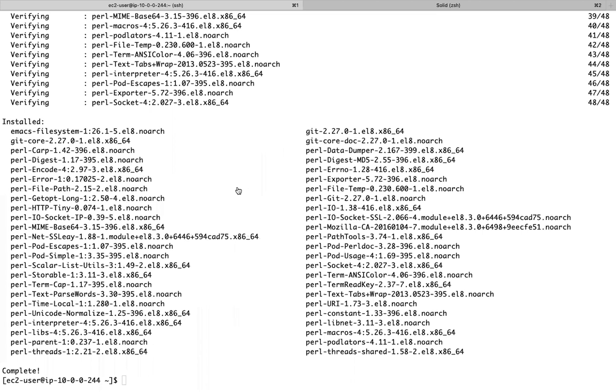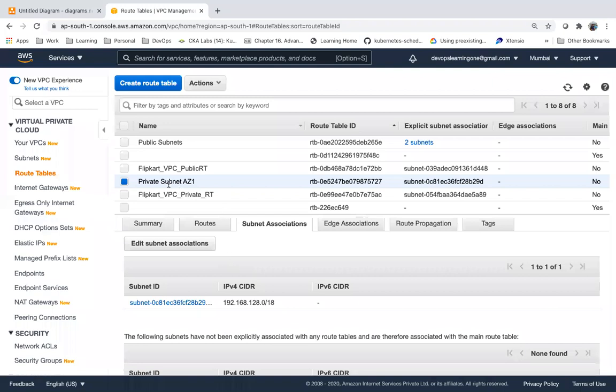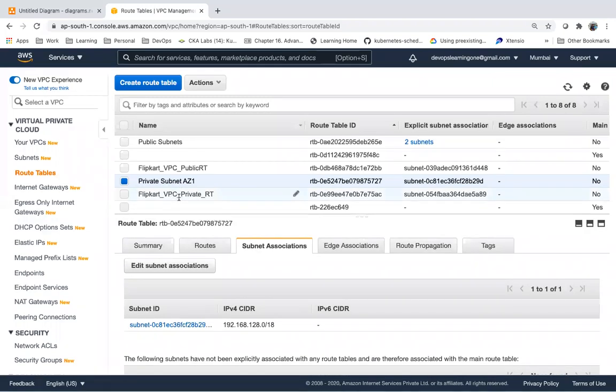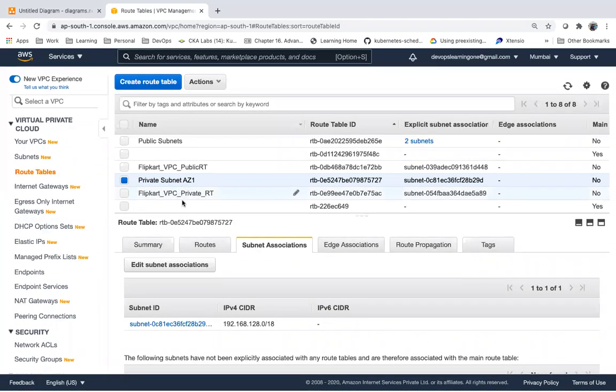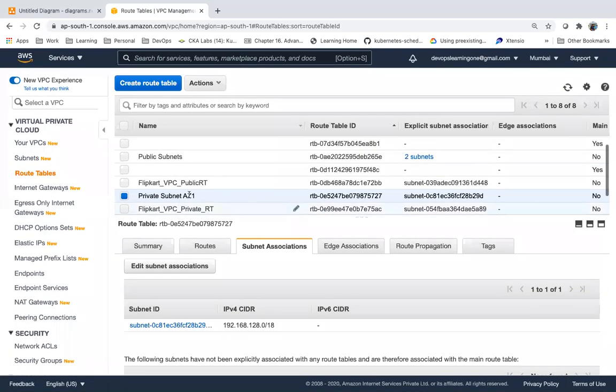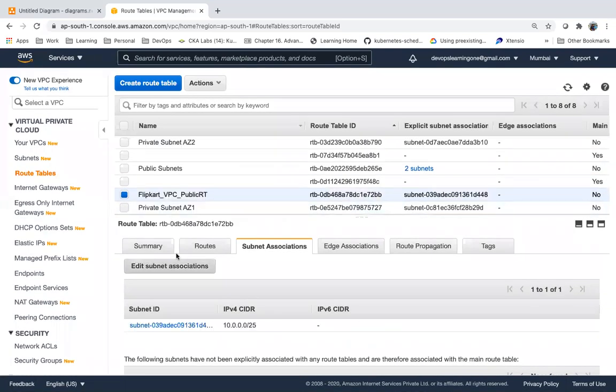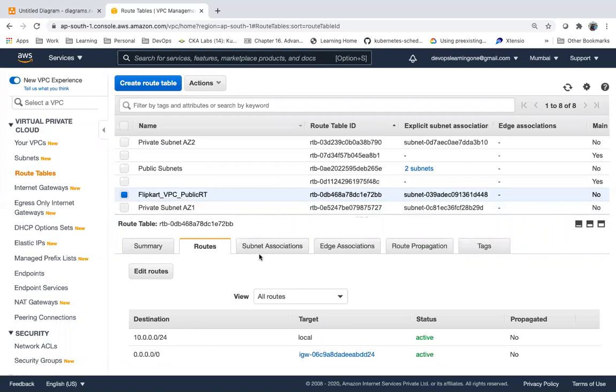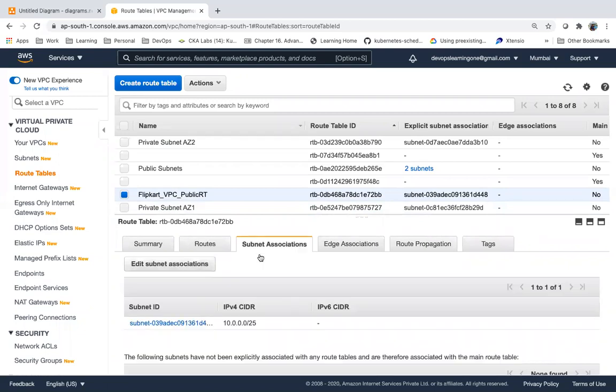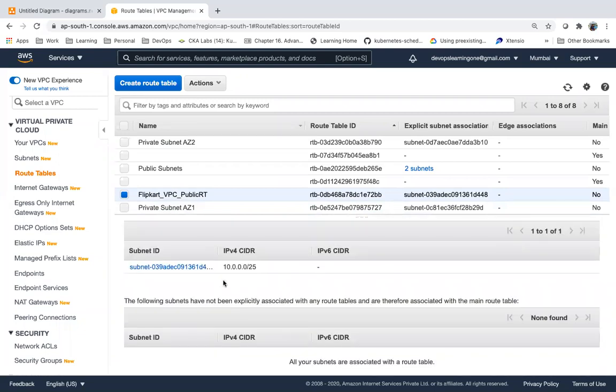Suresh is asking why we need to create one more route table. Can't I define it here? You can define it here, but why do I need to associate again? If I select here, what will happen?